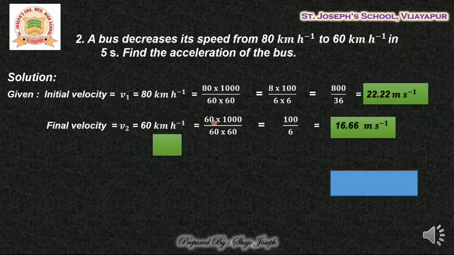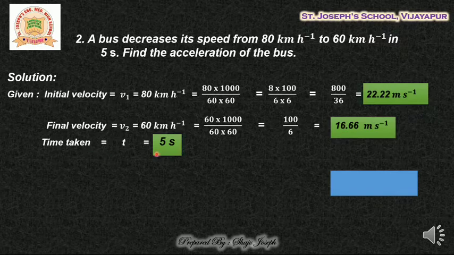60 into the same one, it resembles the same step, so you can just continue in the same way. 60 into 1000 divided by 1 hour can be written as 60 into 60, that is 60 minutes into 60 seconds, which is further another 60 from the numerator, 60 from the denominator gets cancelled. You are left with 1000 by 60. Again, if you cancel a zero, you will get 100 by 6, which on simplification gives you 16.66 meter per second.